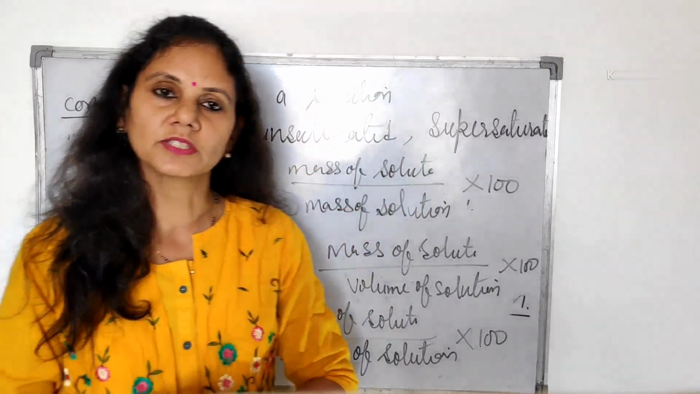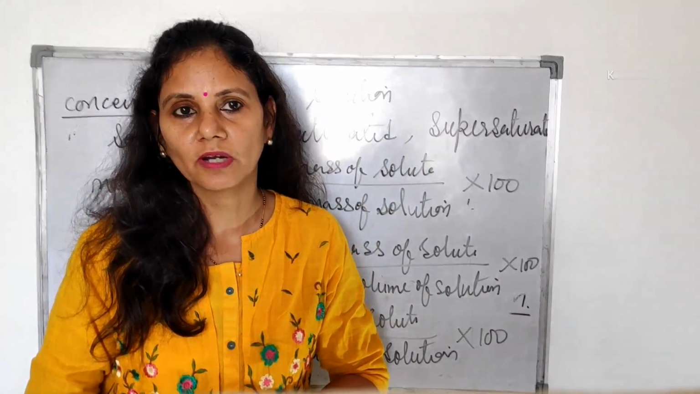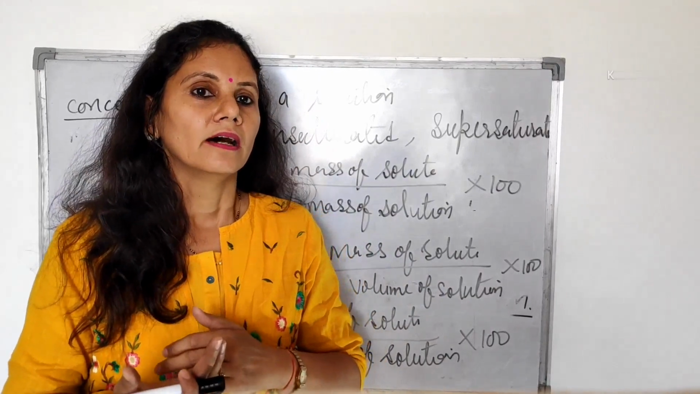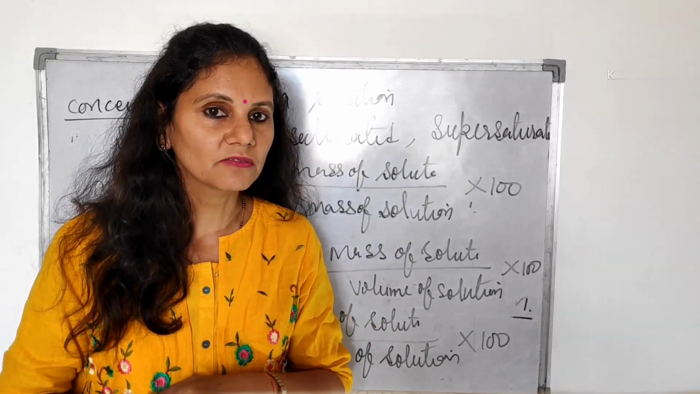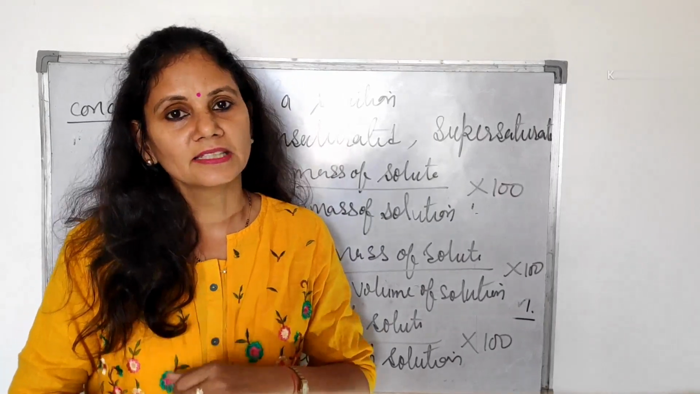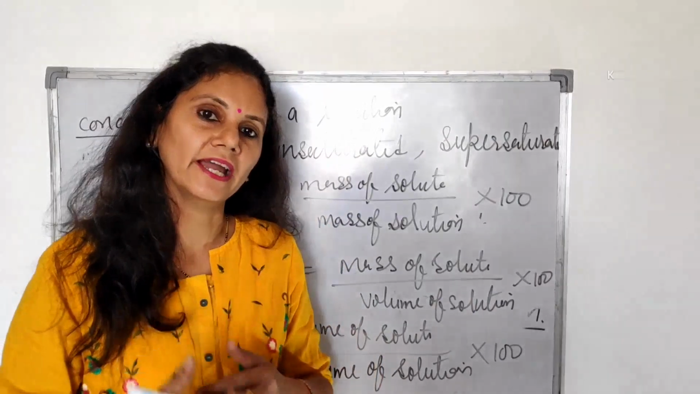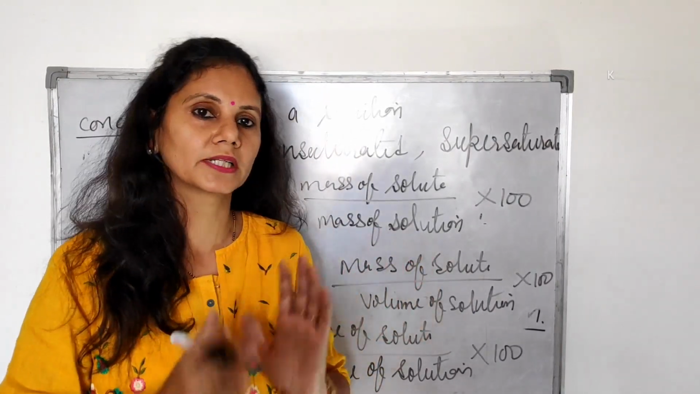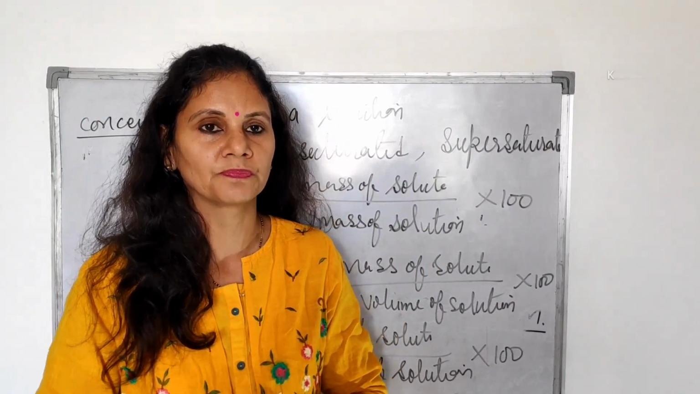Next is supersaturated. If 3 spoonfuls of sugar are dissolved in water, then how can we increase the concentration of sugar in it? By increasing the temperature we can increase it. So by increasing temperature we can add more sugar in a saturated solution. These kinds of solutions are called supersaturated solutions.